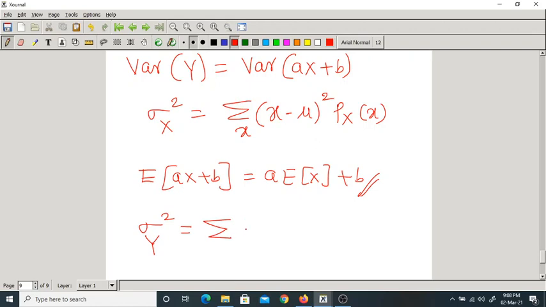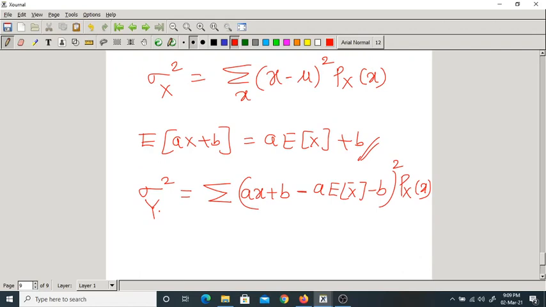Summation ax plus b minus its mean. Ax plus b minus its mean. What is the mean of this ax plus b? A into expectation of x plus b, whole square into px of x.